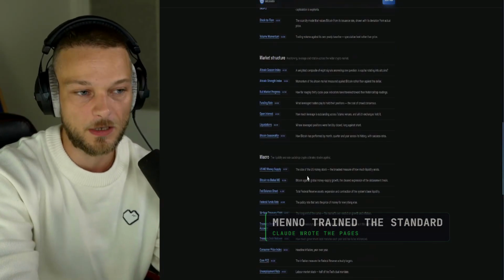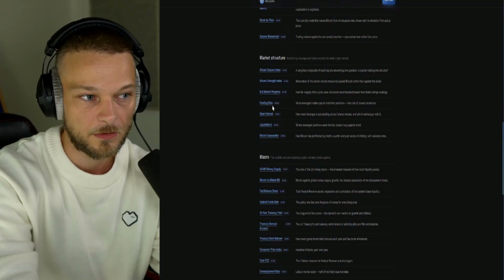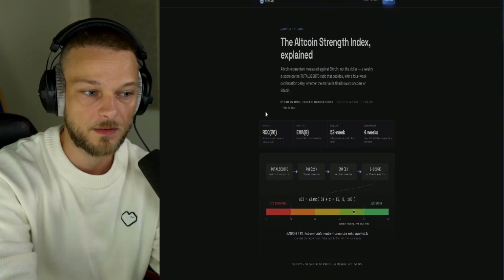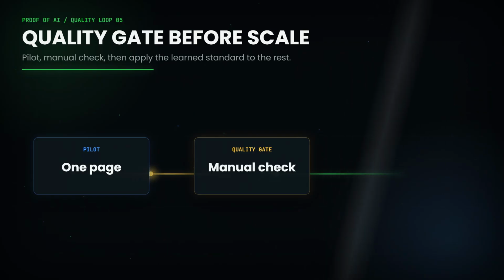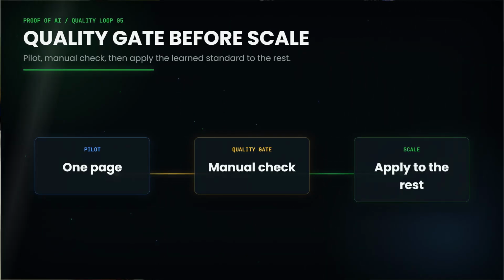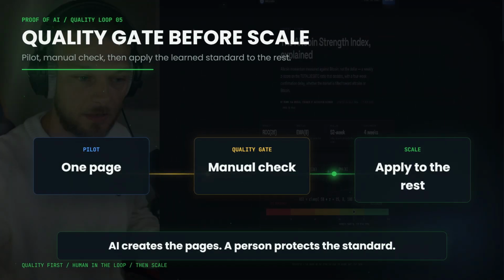But I haven't written anything of this. I spent time training Claude, making sure that it understands what these indicators are and the way I want this to be written, and then it wrote it out. And when it was, for me, as close to perfect as possible, I said, apply it to the rest. And now they are ready to release for Google, AI search engines and all of that.